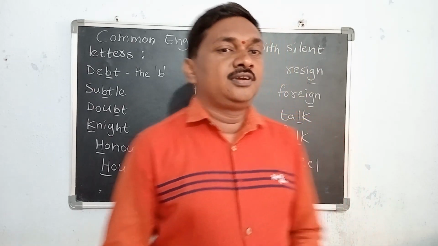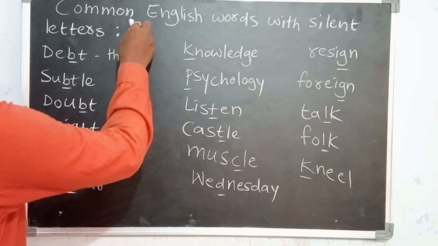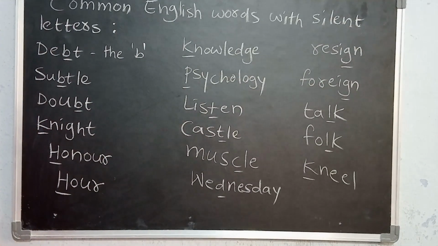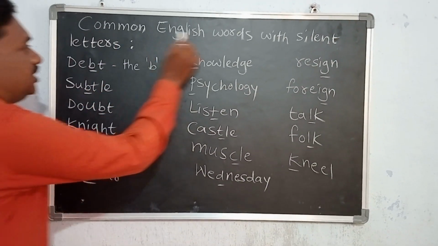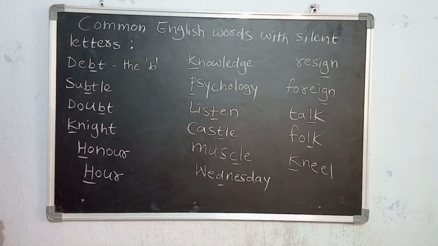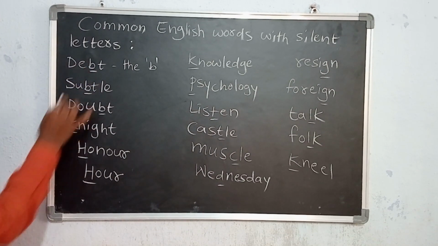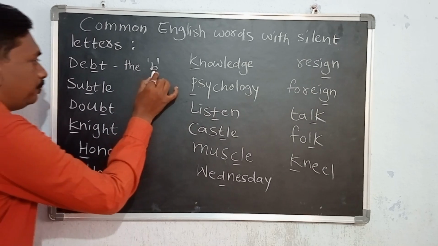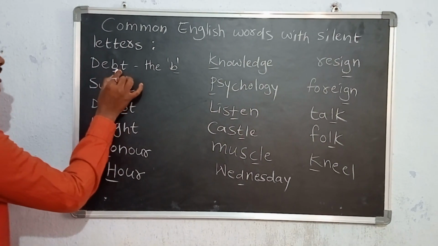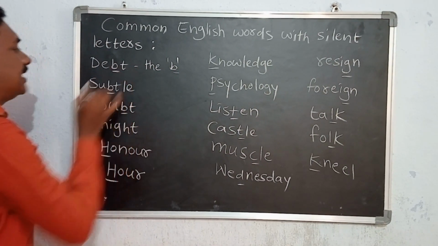Hi friends, today in this video let us discuss common English words with silent letters. For example, here in the first word, debt. D-E-B-T. The B is silent here.